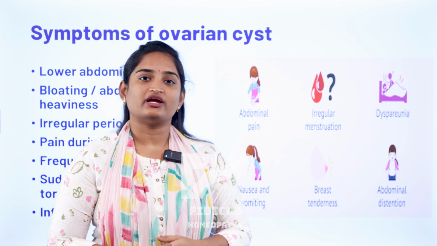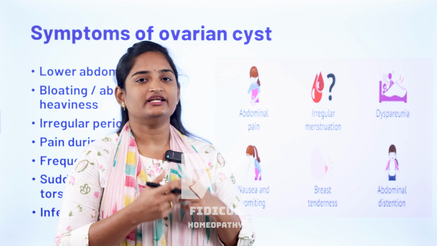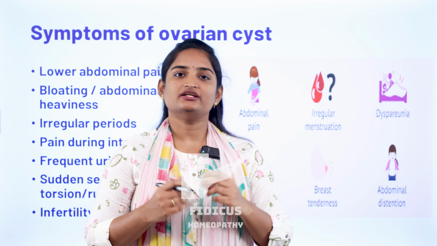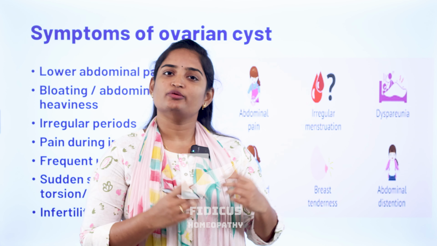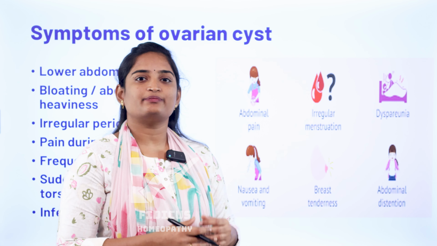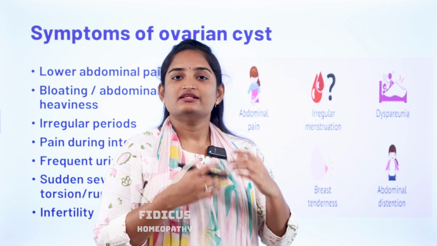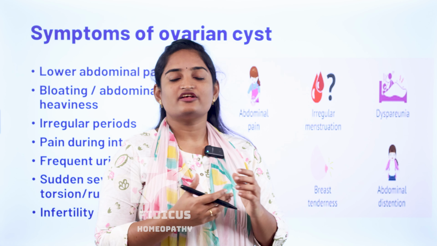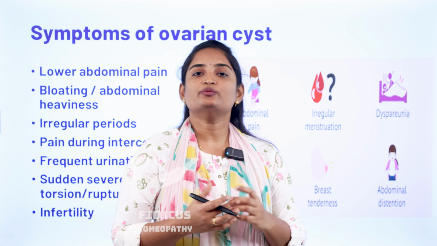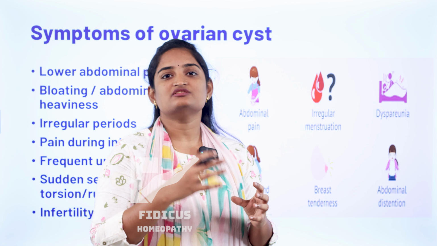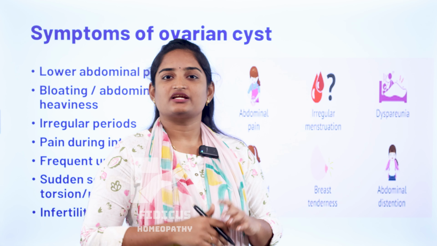Next one is dyspareunia. Dyspareunia means pain during intercourse. The woman may complain of pelvic pain in the lower abdomen during intercourse. This is mainly due to endometrial cyst. Ovarian cyst patients may also complain of frequent urination, burning urination, sometimes frequent bowels or constipation. These are pressure symptoms developed by the ovarian cyst, as these cysts can enlarge and cause pressure upon the surrounding structures.